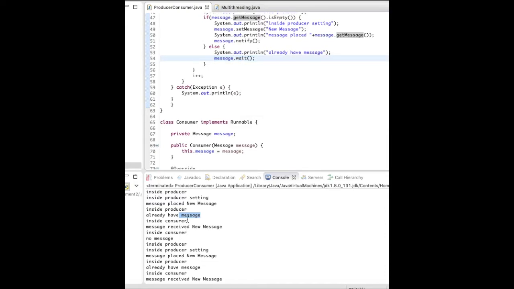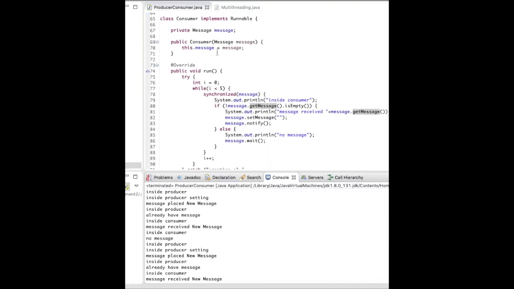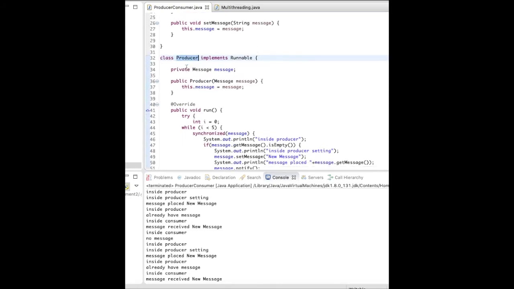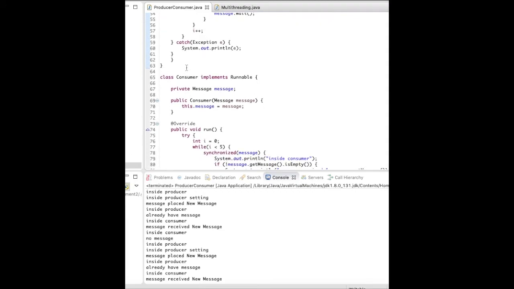The consumer will execute. The consumer consumes the message, makes it empty, and releases the lock. Now when the consumer calls message.notify, any thread which is available for execution can execute. So the consumer is also available for execution, and the producer is also available for execution. Now it depends on the CPU or how it is designed.